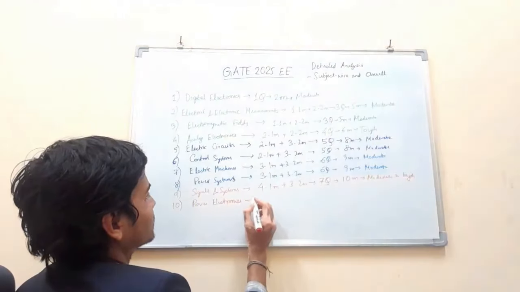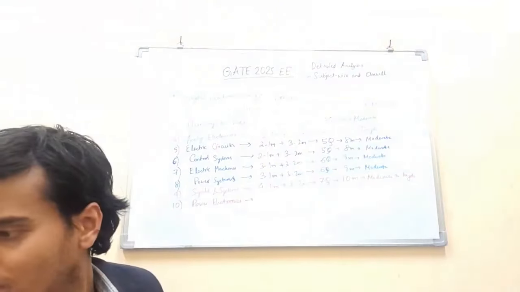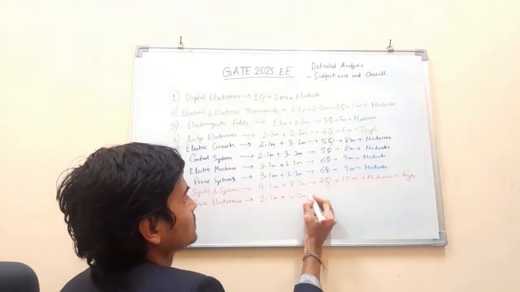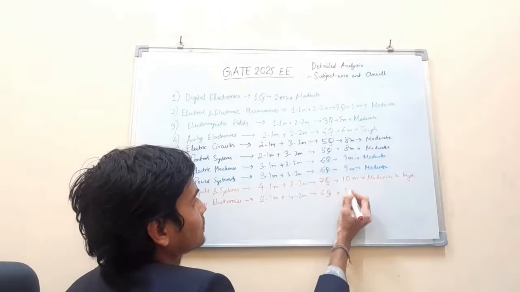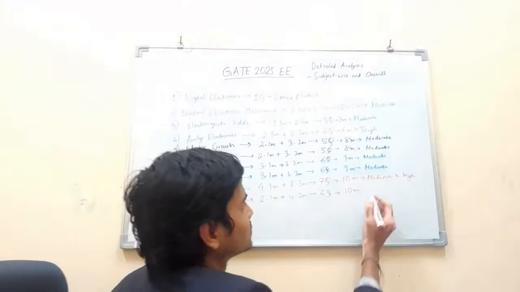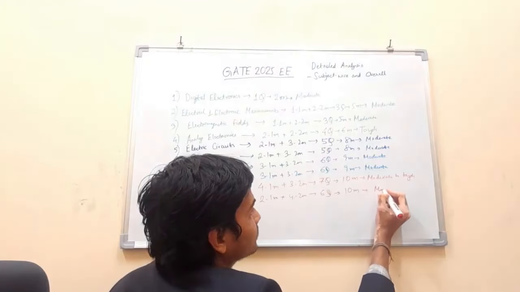Coming on to the next important subject, it was power electronics. Power electronics again had, I think, 10 marks, 2 1-mark plus 4 2-mark questions. 6 questions of 10 marks. Level was, I think, this time moderate to tough again.